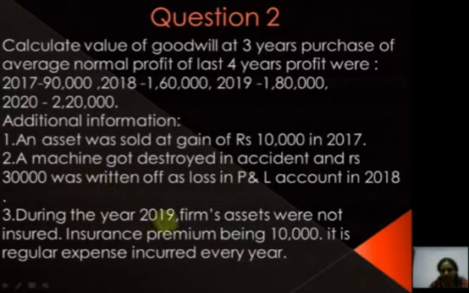Then during the year 2019 the firm's assets were not insured and the insurance premium being 10,000, it is a regular expense incurred every year, so we will have to deduct this expense. Fine, so why is this? Because this is recurring in nature.